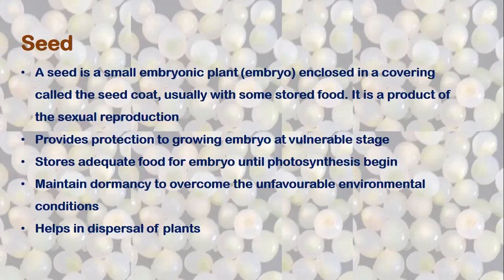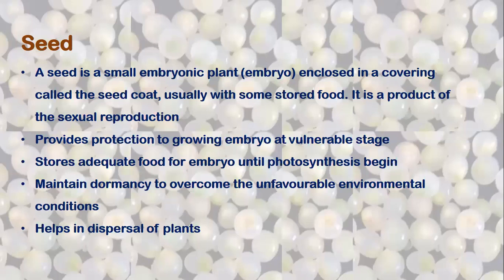Plants have adopted this: seeds are produced under unfavorable conditions, and at that time they are dormant and do not germinate. If seeds germinated during unfavorable conditions, the seedlings would die. So this is a mechanism for the survival of the organism. The embryo maintains dormancy for some time and the seed germinates on return of favorable growing conditions for the plant.